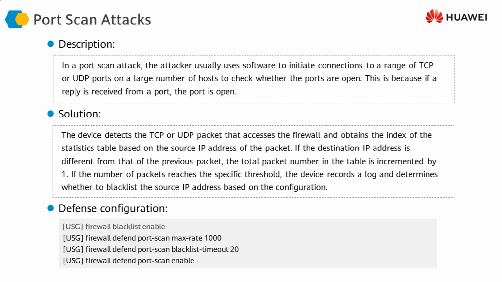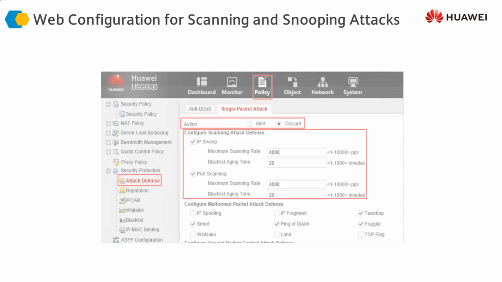If you want to protect against this, once again, enable blacklisting on the firewall, then enable the port scan defense, and then configure the rate and the timeout for the blacklist. This is how you protect. Using the command line interface, you can protect your network on the firewall against IP sweep and port scan attacks. We can also configure protection against IP sweep and port scan attacks using the graphical user interface.